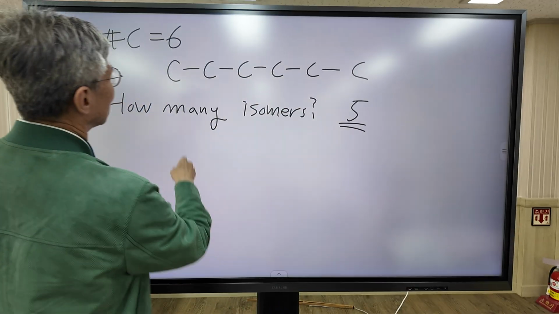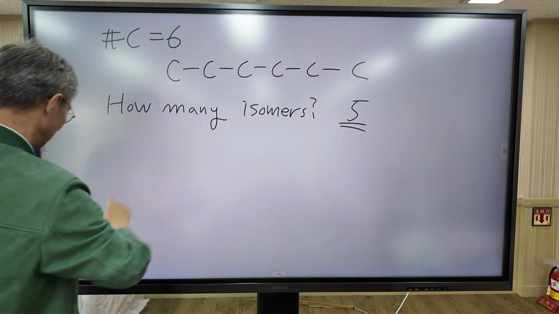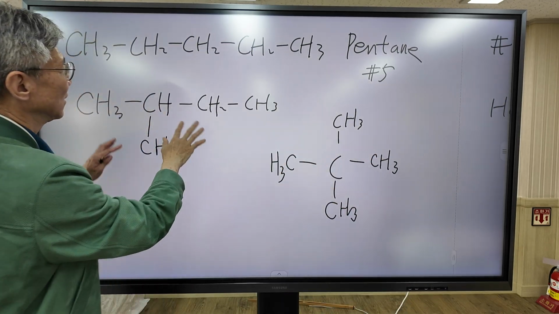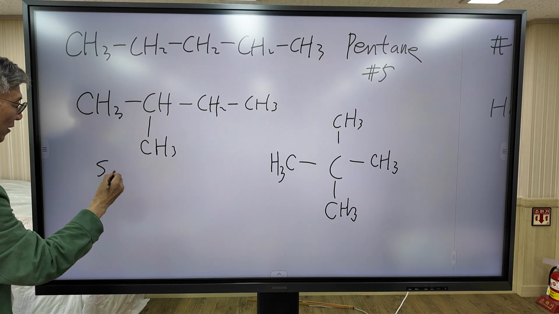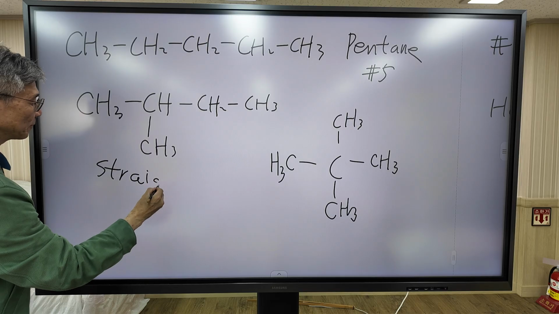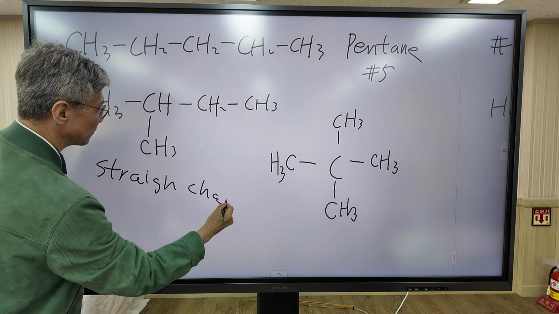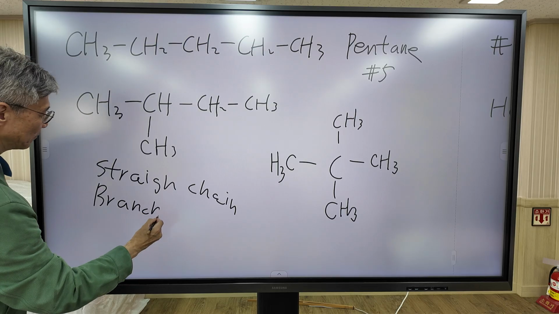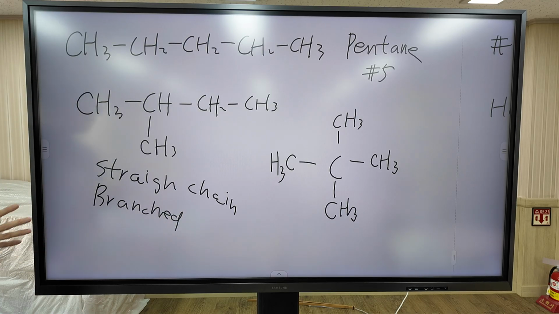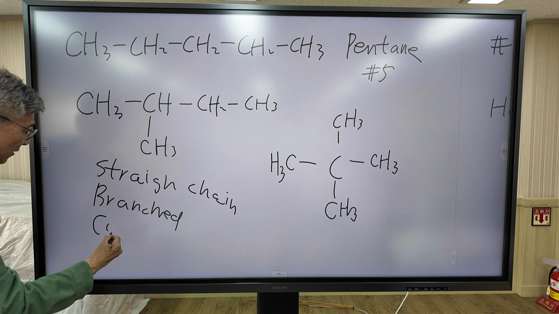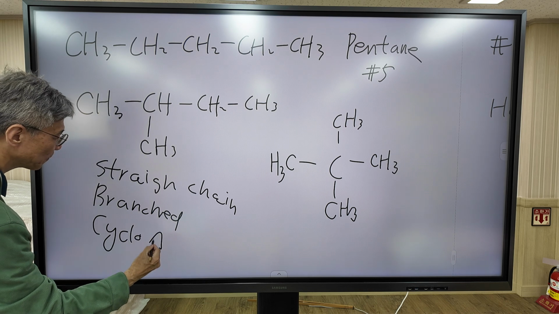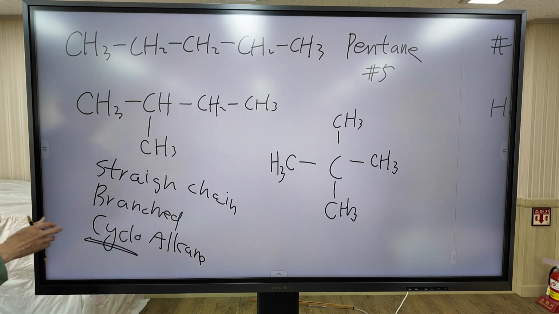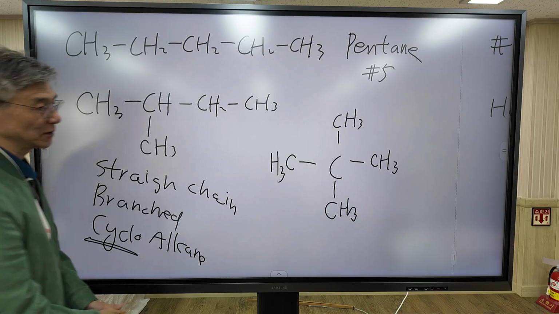And this isomer, this alkane, and this alkane is a straight chain or branched alkane. But there is another form of alkane which is called cycloalkane. In it, the alkane forms a ring. For example,